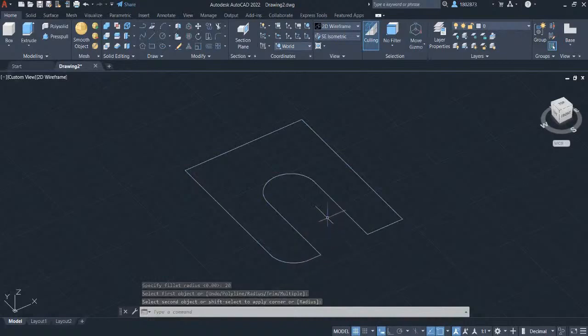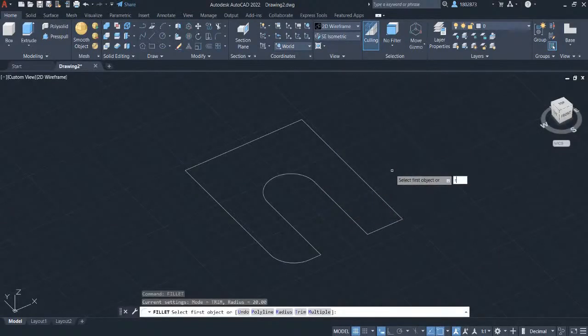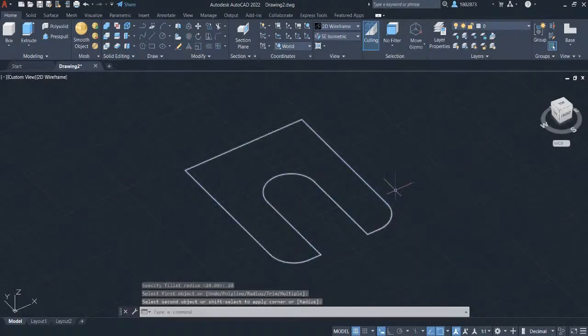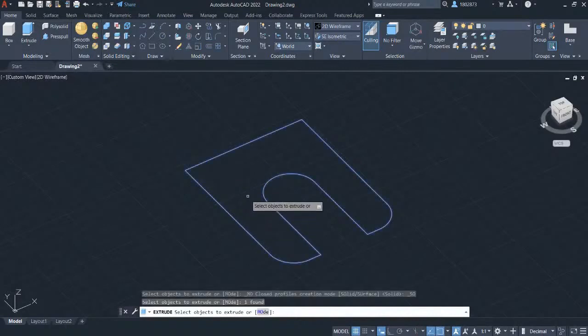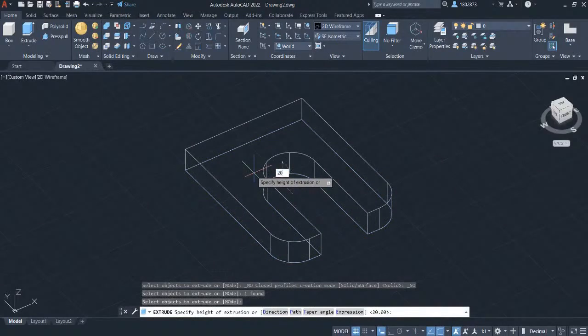To repeat using fillet again, right click and head over to recent inputs. And as you can see, all the commands that we used earlier are here. Select fillet and type in R to define fillet radius. Press Enter. Let's key in 20. Press Enter. Select the two lines in this corner. Let's extrude this sketch by grabbing extrude in the Modeling Panel and select the sketch for the object to be extruded. Press Enter. Let's key in 20 and press Enter.